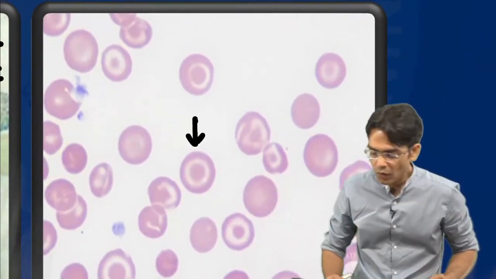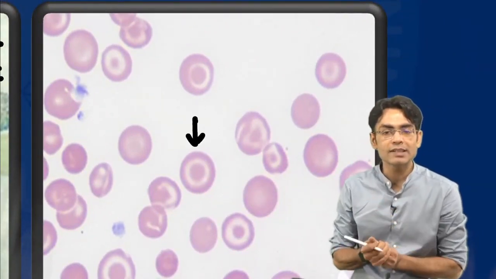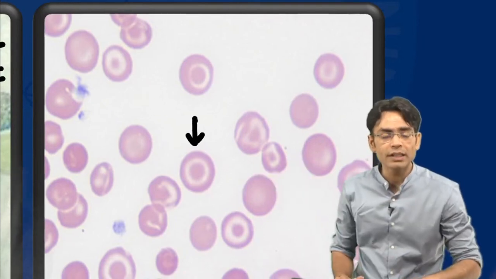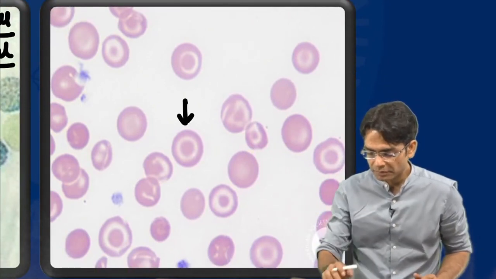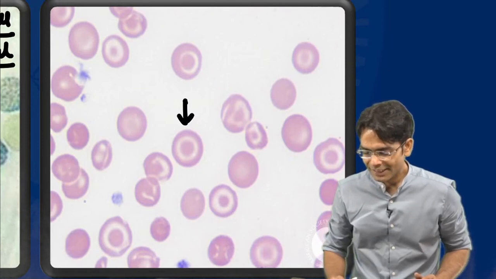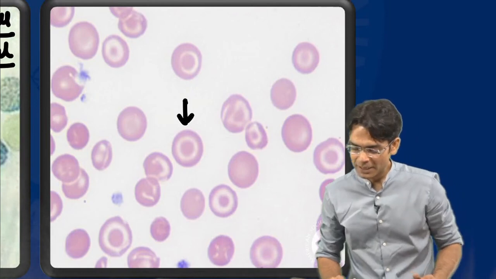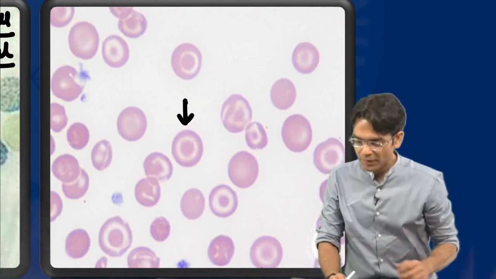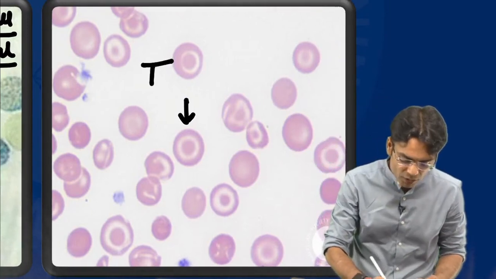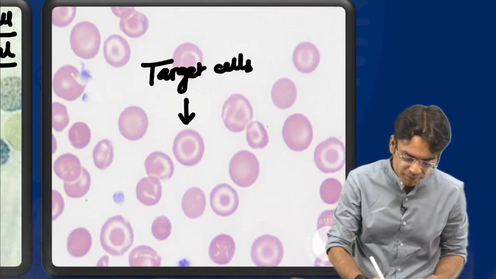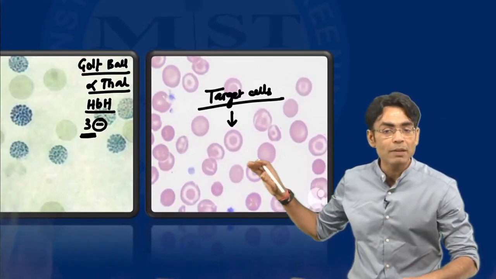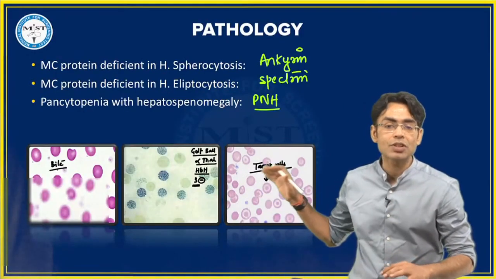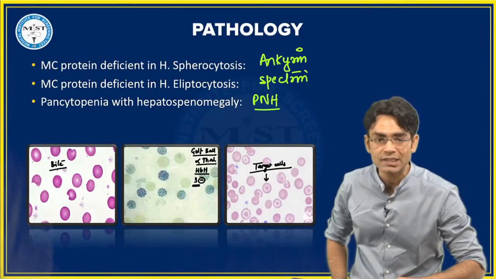What are these particular cells? I'm making an arrow here. What are these cells? Beta, tell me quickly. What cells are these? This can be a direct spotter in the exam, with this image given. So what are these cells we are having? Very good, beta. Target cells. Amazing. So these are your target cells. Due to the RBC plasma membrane malformation, you see these target cells.